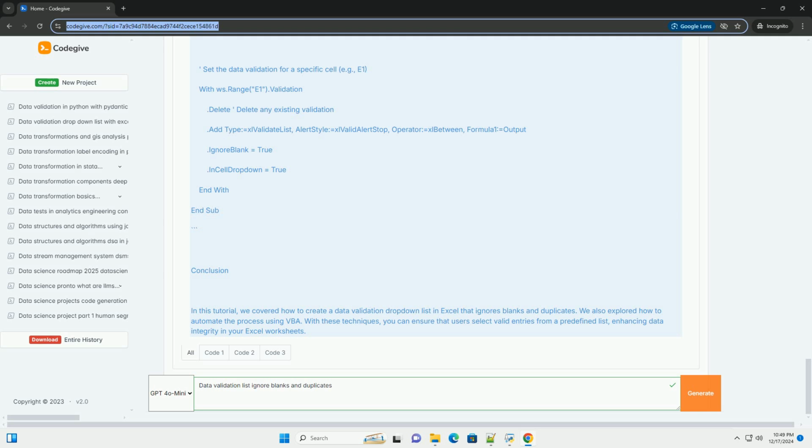3. Set up data validation. Now, we will set up the data validation to use the unique list. 1. Select the cell where you want the drop-down, for example E1. 2. Go to the Data tab on the ribbon. 3. Click on Data Validation in the Data Tools group. 4. In the Data Validation dialog box, select List from the Allow drop-down. 5.